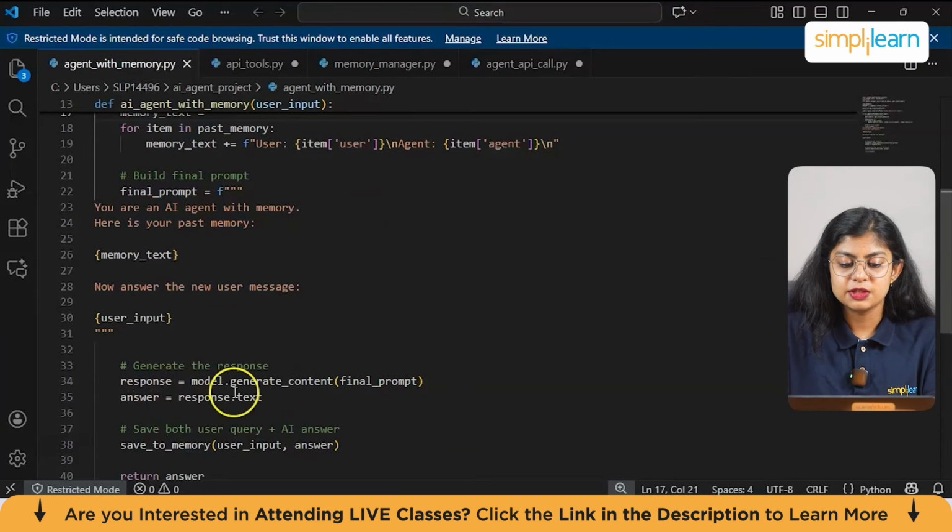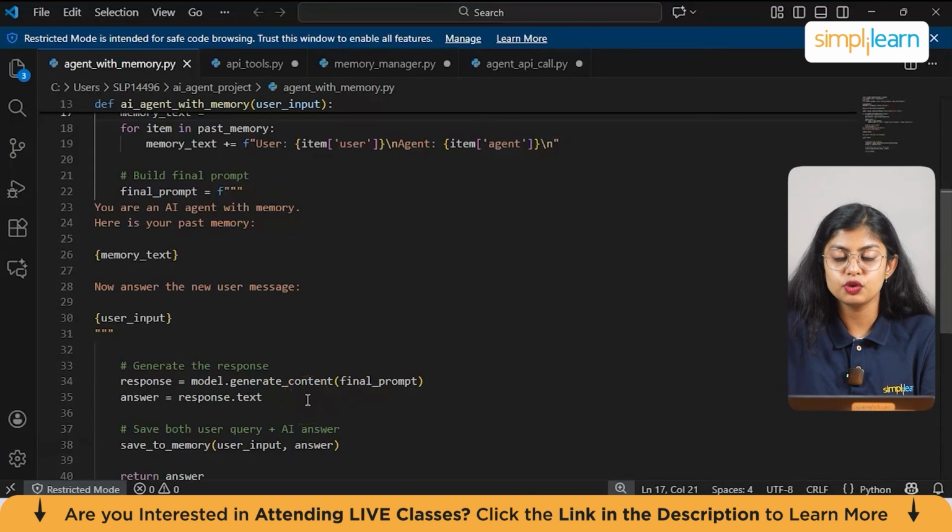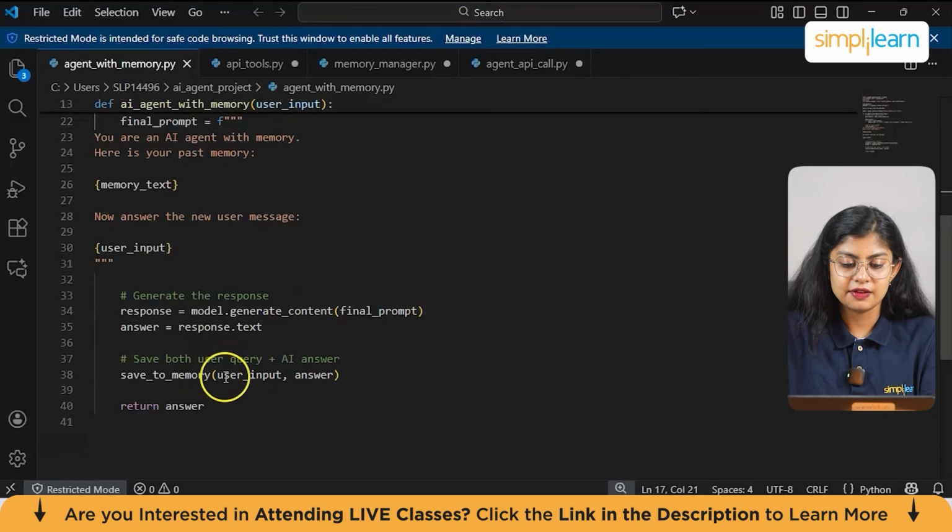Now here we have response is equal to model.generate content, which sends the combined prompt to Gemini to generate a response. And then we have answer is equal to response.text. This extracts the text output from the model. And then to save both the user query and AI answer, we have save to memory user input comma answer, which stores the latest user message and AI response. This updates the JSON memory file so the agent remembers it later. And then we return the answer.